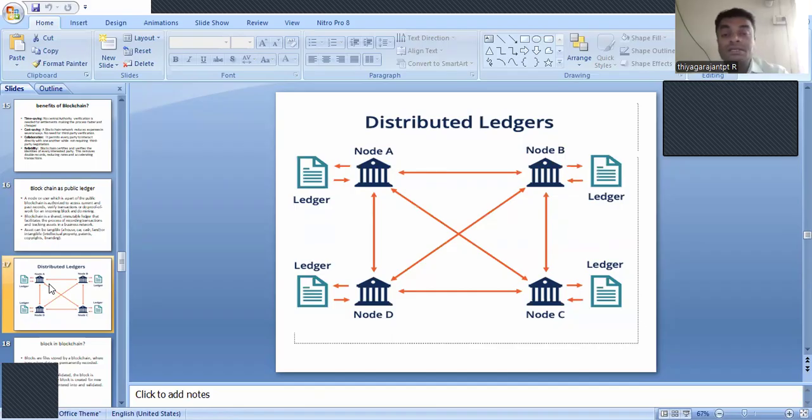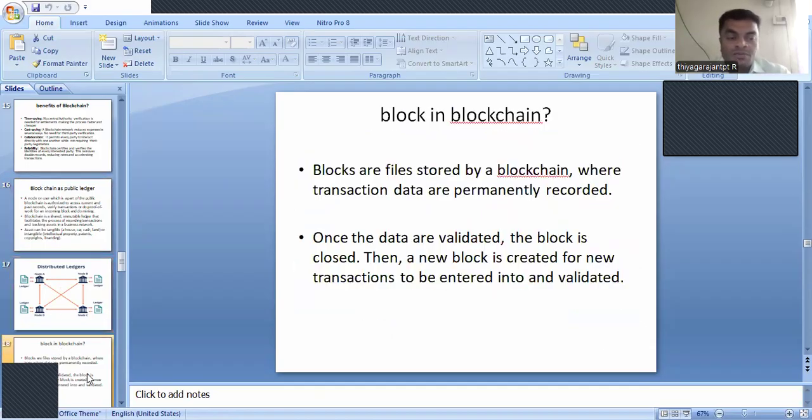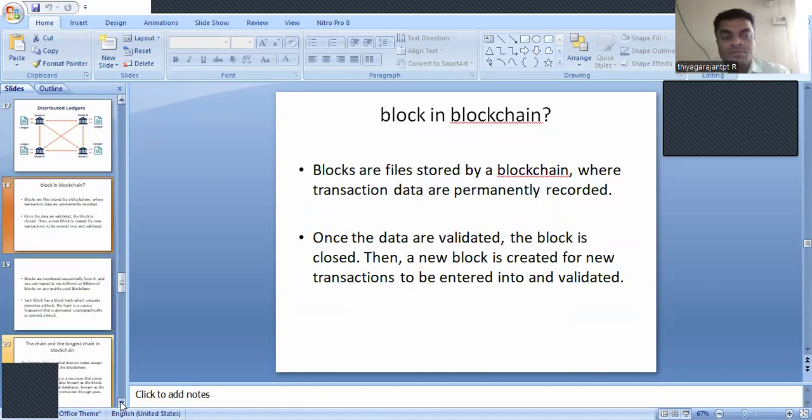So this is how the blockchain acts as a public ledger, or a distributed ledger, followed by the block in blockchain. For example, as I said before, every record is said to be a block, and that block will be added to the existing block, and this is said to be the chain of blocks. To the existing chain of blocks, we are going to add the current block.